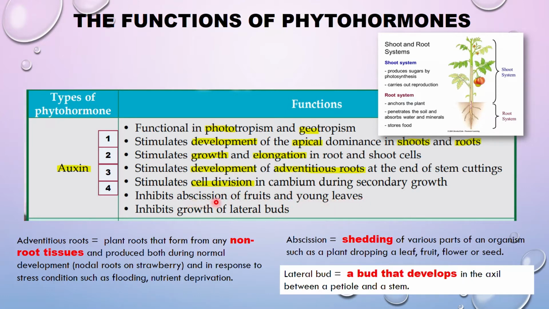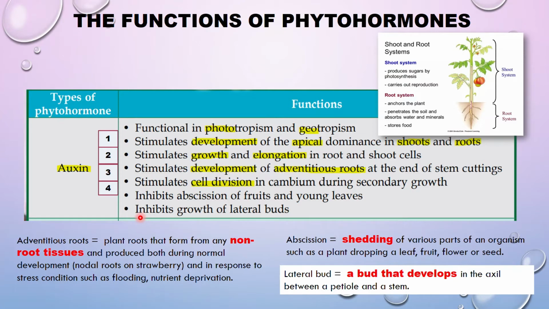Abscission means shedding, keguguran of various parts of an organism, such as a plant dropping a leaf or fruit, the flower or the seed. These parts are being shed off from the plant. So auxin inhibits, or stops, or prevents fruits and young leaves from shedding.